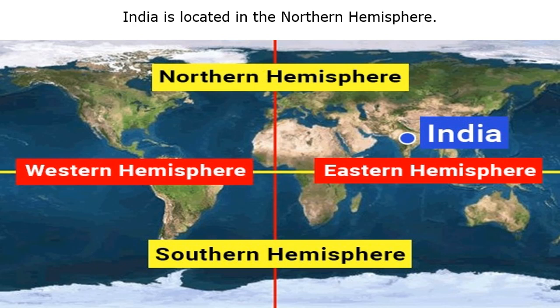The earth is in the shape of a sphere, and when we divide this sphere into two equal halves by an imaginary line called the equator, each half is called a hemisphere, and the part above the equator is termed the northern hemisphere. So India is located in the northern hemisphere, which you can see in the picture below with a blue dotted circle.